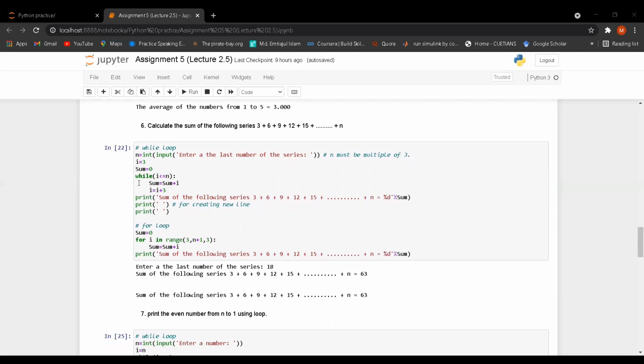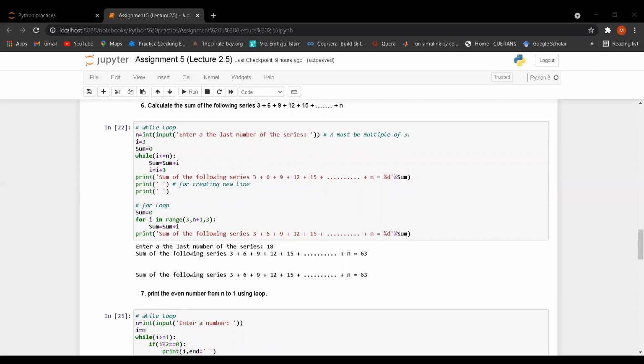Now for the while loop, I have taken the condition I is less than or equal n. After that, sum is equal sum plus I, and I is equal I plus 3. Why I is equal I plus 3? Here the increment is 3. 3 plus 3 is equal 6. 6 plus 3 is equal 9. 9 plus 3 is equal 12. Likewise.